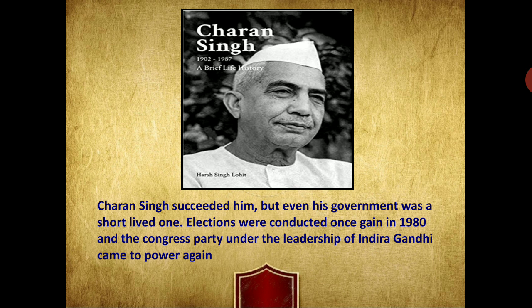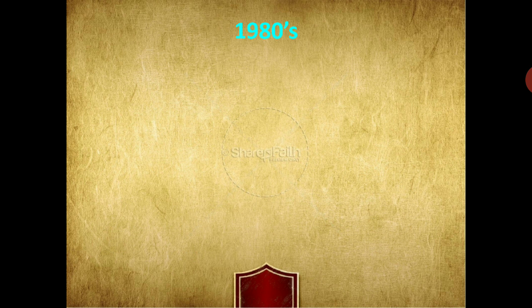With this, we can understand that the impact of the Congress party and Indira Gandhi's decisions was felt once again, and it won and came to power. Let us now talk about the 1980s and what happened there. During this decade, the Indian political system faced many challenges.